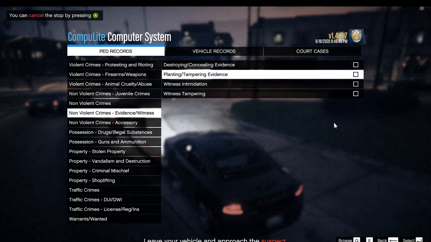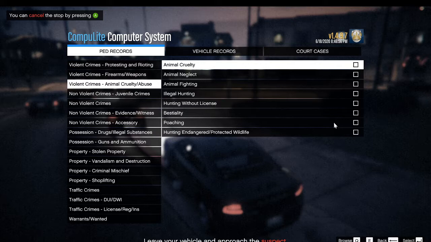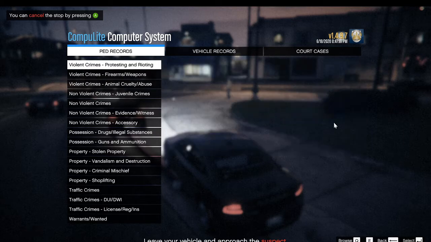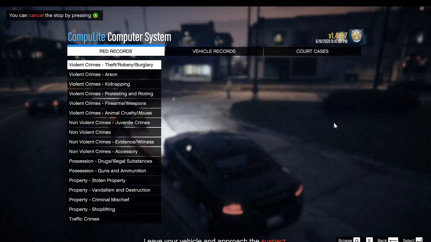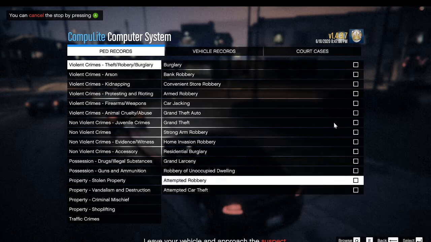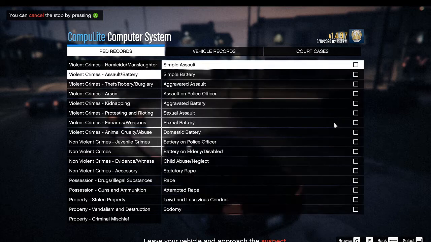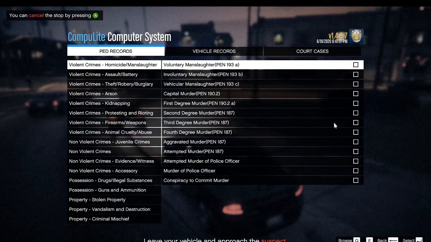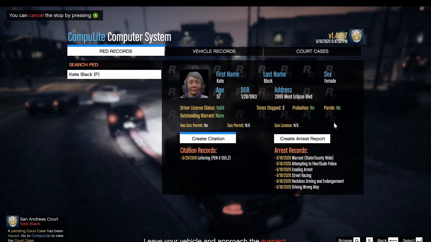Tampering, witness intimidation, juvenile crimes, animal cruelty crimes, fire and weapons crimes, police and rioting crimes, kidnapping crimes, arson crimes, robbery crimes, assault and battery crimes, assault on police officer, sexual assault, homicide, manslaughter. I mean, you just got a lot more.